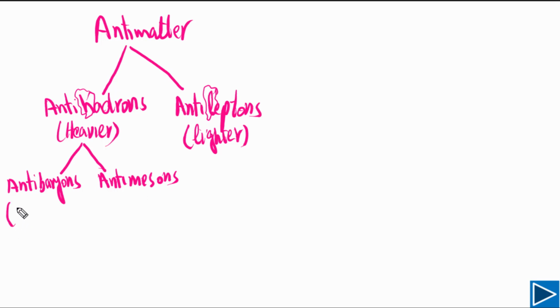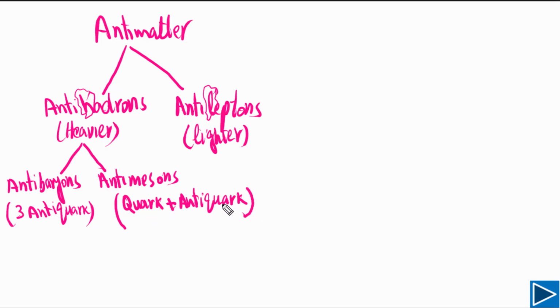Again, anti-baryons consist of three anti-quarks. The only difference is that each quark becomes an anti-quark. On the other hand, anti-mesons consist of a quark and an anti-quark, meaning the quark becomes an anti-quark and the anti-quark becomes a quark. So this is the composition of anti-mesons: a quark and an anti-quark. So there are two in total.